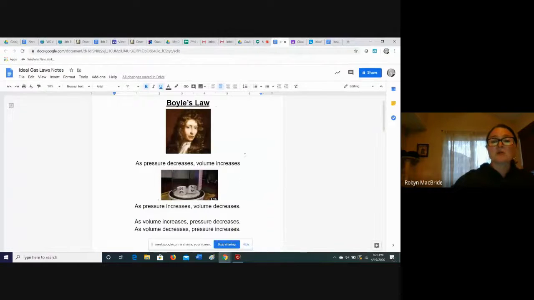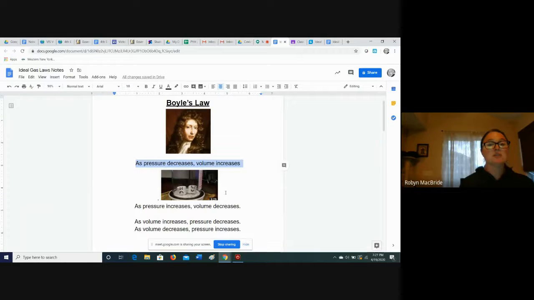Okay, so the first one I want to talk about is called Boyle's Law. This is a good looking fellow named Robert Boyle, an English chemist, who first said, as pressure decreases, volume increases. We saw this last week in our marshmallow video. We put it in a vacuum pump, sucked out the air to decrease the pressure, and saw the volume of the marshmallow increase.